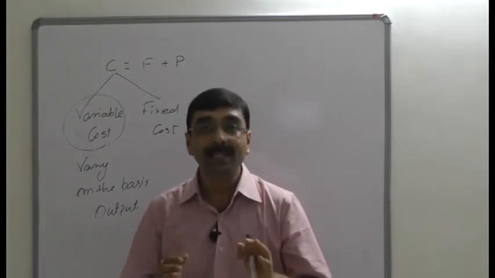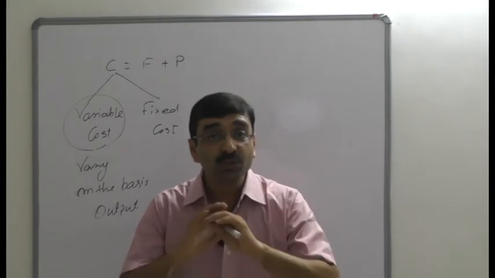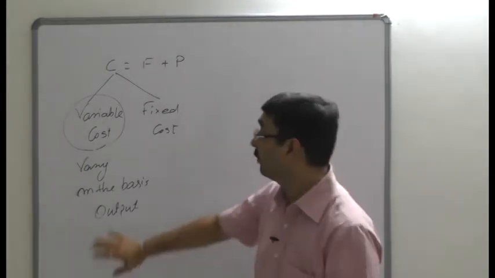However, irrespective of an increase or decrease in the volume of production, there is no change in variable cost per unit of output.